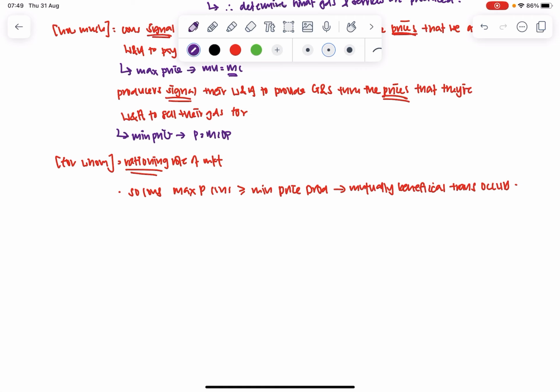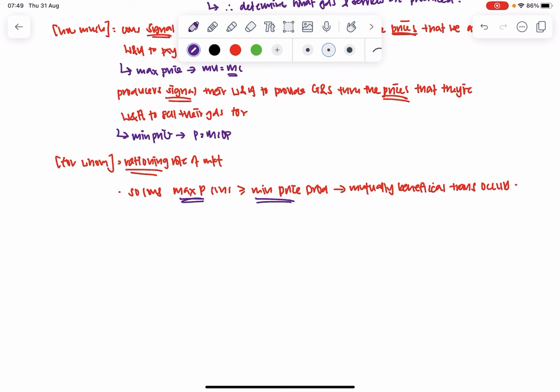When you realize that the maximum price consumers are willing to pay and the minimum price producers are willing to accept differ, for different consumers, they are willing and able to pay up to different prices. Similarly, different producers are willing and able to accept different minimum prices depending on the individual firm.